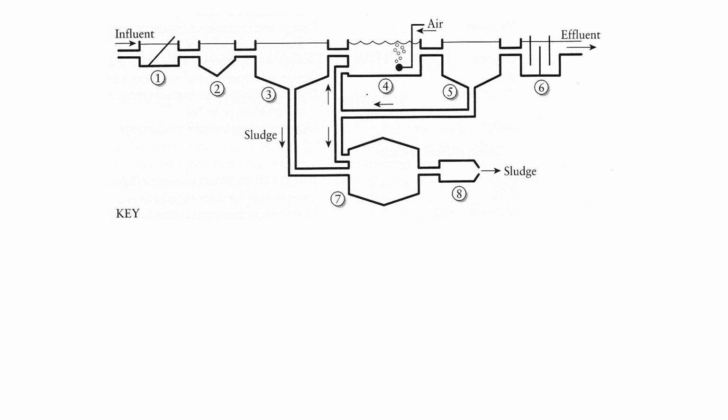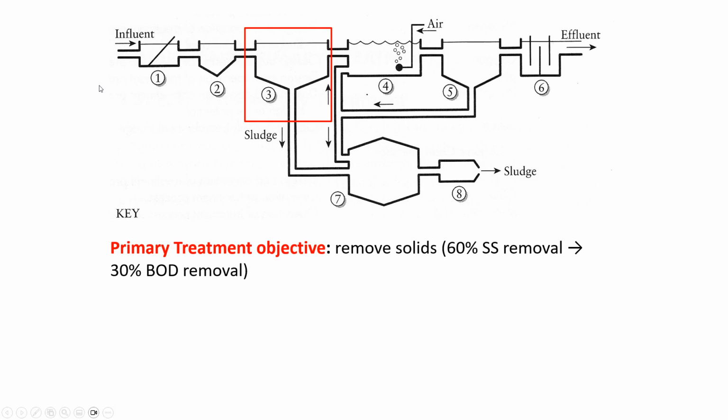Remember, we already talked about pre-treatment, which is policy efforts and public education campaigns meant to keep hazardous and harmful materials out of the treatment system. And we talked about preliminary treatment, which is the removal of things through comminutors, grinders, and screens. We talked about the grit chamber and flow equalization basins, and today we're going to focus on 2 things.